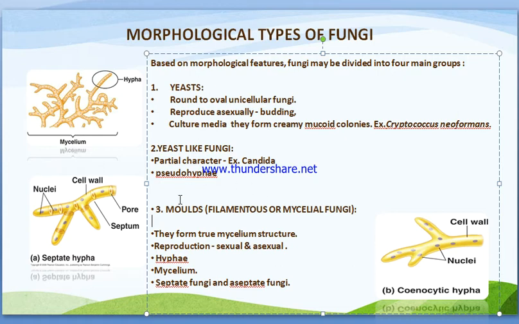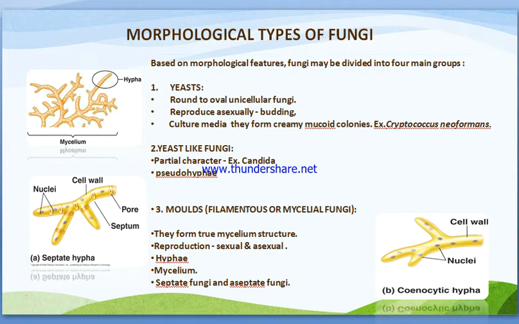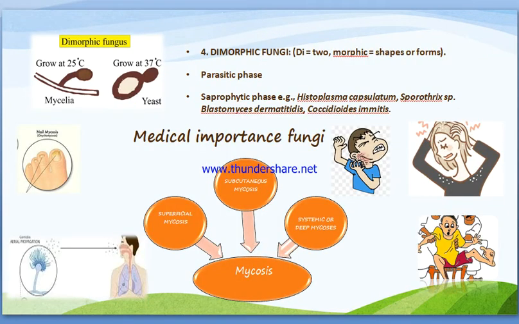Now we are going to see the fourth sector of morphological forms, that is dimorphic fungi. In the name itself, di means two and morphic means morphological forms. These fungi exist either as a yeast or as a mold depending upon the growth conditions. The yeast form, also called the parasitic phase, occurs in the host tissues and in vitro in culture at 37 degrees Celsius.